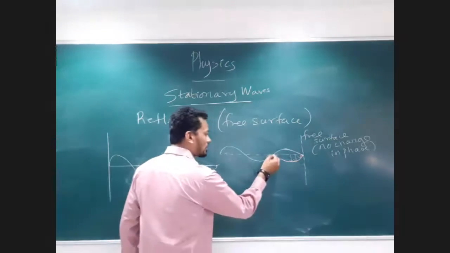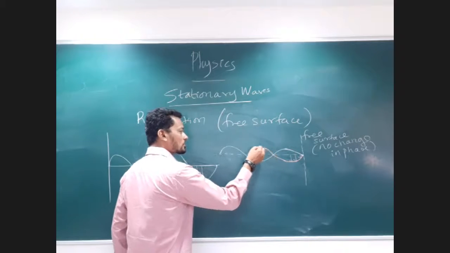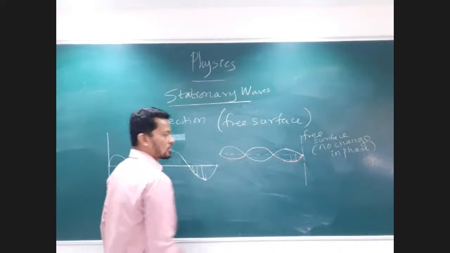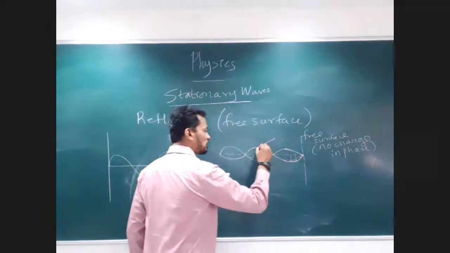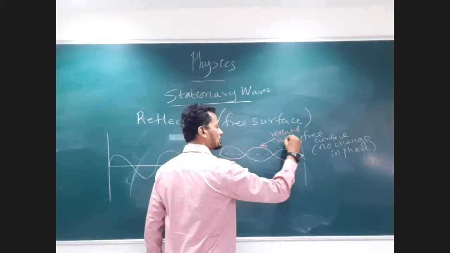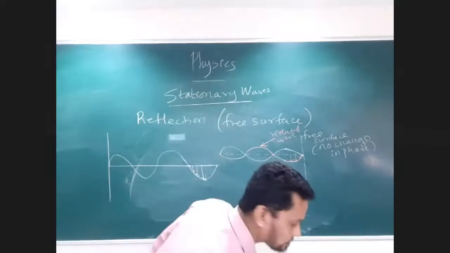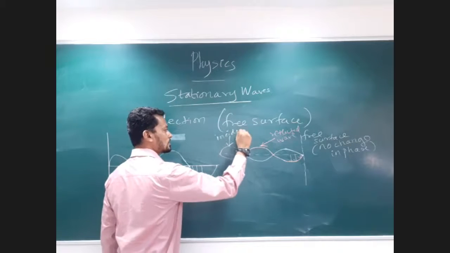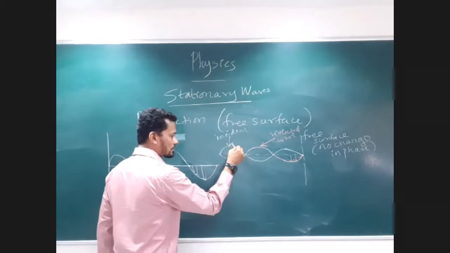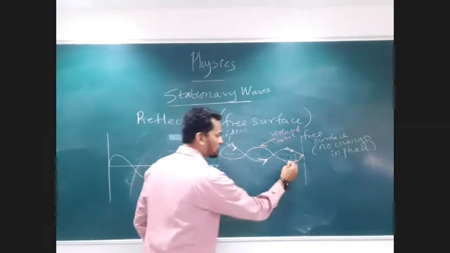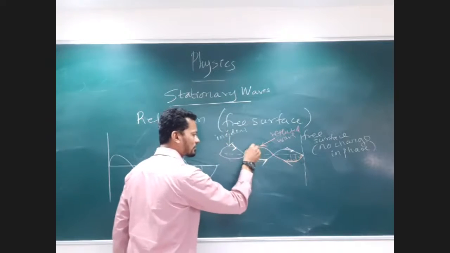And from here it will go in the upward direction. And then it goes in the downward direction. So this is my reflected wave. And this is my incident wave. So it's like this. And it gets reflected from the surface. Reflected wave is this.